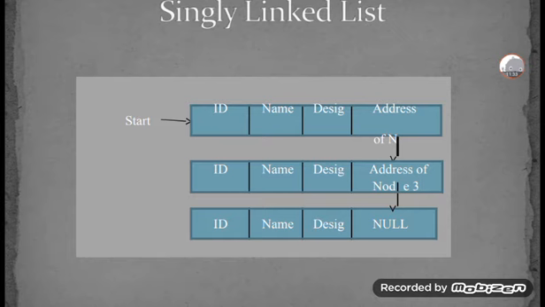The last will be null; that is the end pointer. This is about a single linked list.